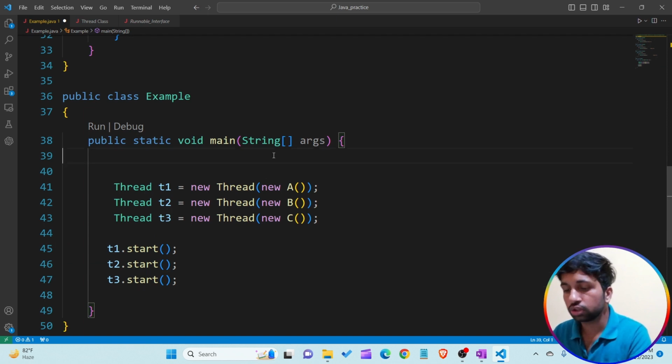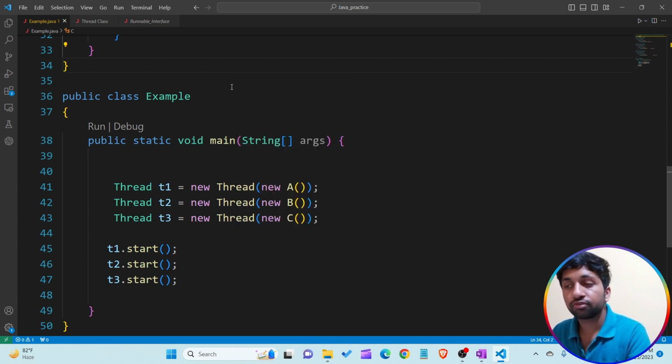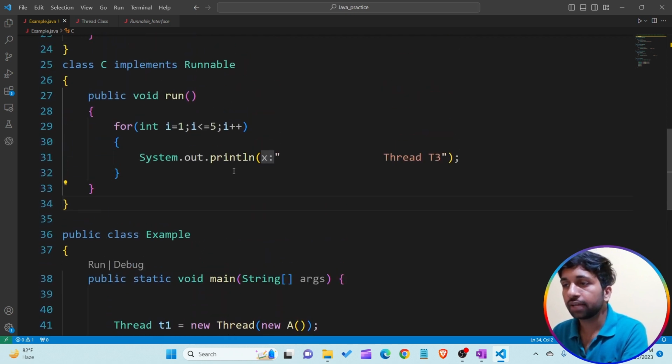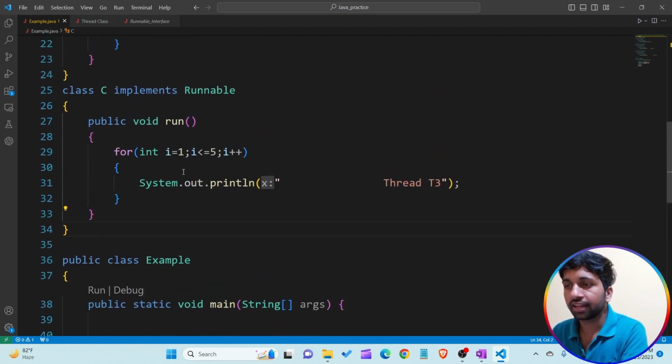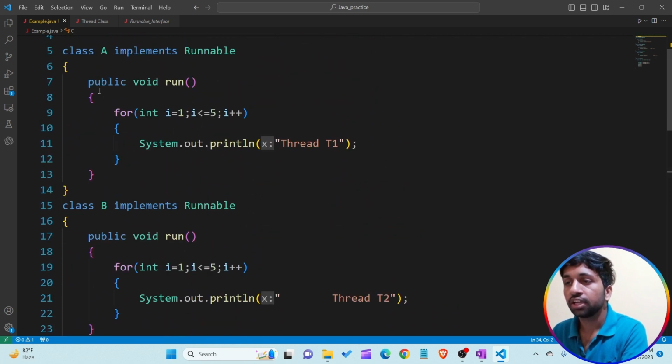So I just want to save the program and run the code and see the output. Before executing that, I want to tell you the meaning of threading. Threading means the threads T1, T2, T3 execute simultaneously. Sometimes the class C run method executes, sometimes the class B run method executes, and sometimes the class A run method executes.